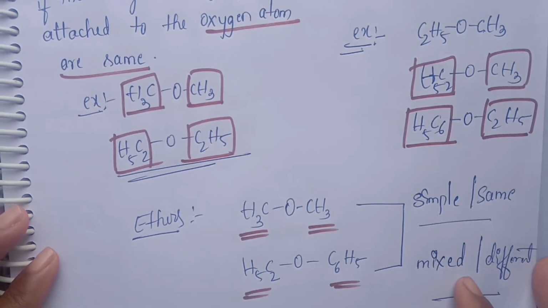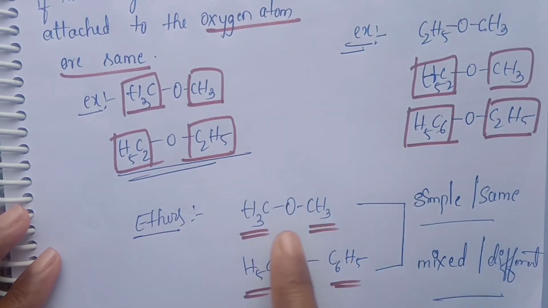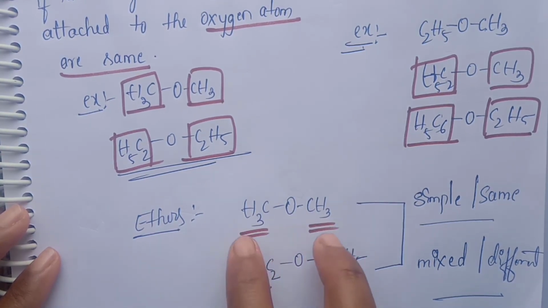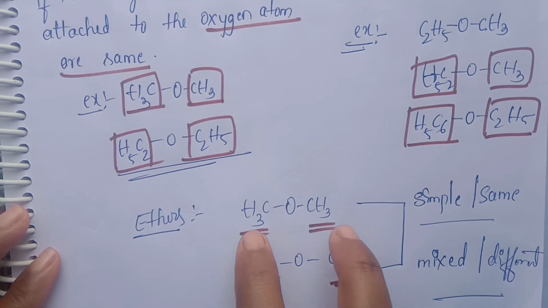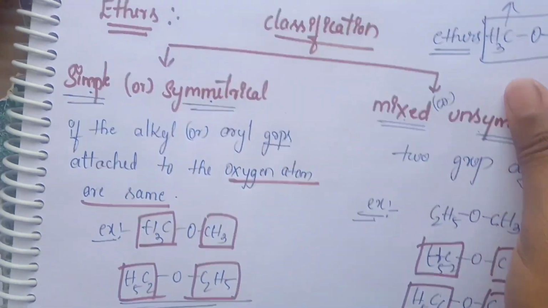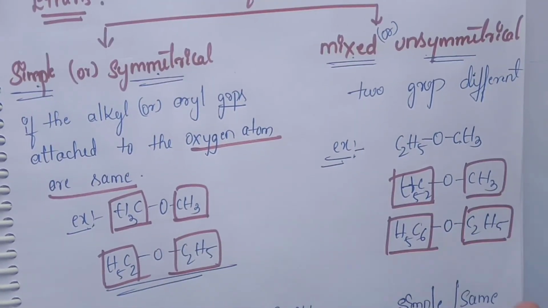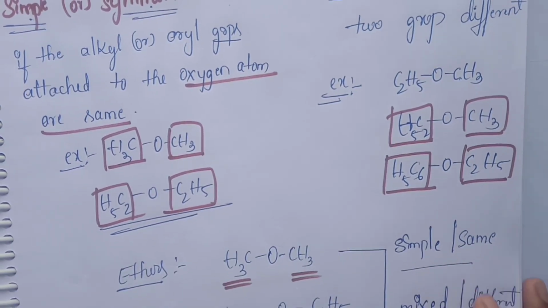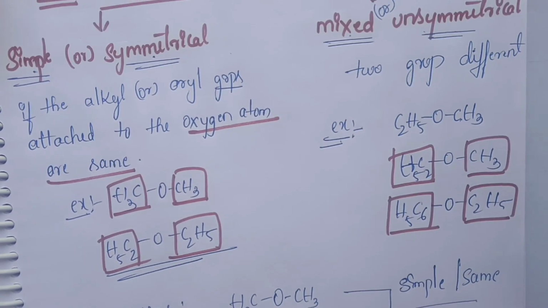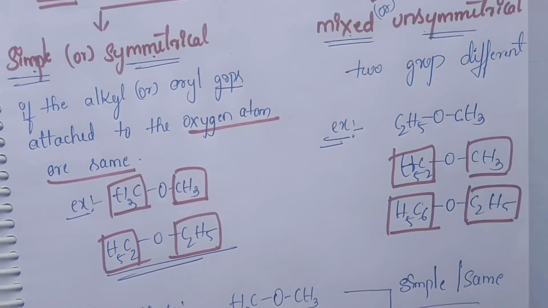Then we moved on to the ethers classification, in a very simple way. What is meant by ethers? The oxygen is bonded to two alkyl groups or aryl groups. These groups are same or different, and based on this they are classified as simple or symmetric, and mixed or unsymmetric. Simple means same groups are attached. Mixed means different groups are attached. So finally we learned the classification of ethers in a very simple and tricky way.